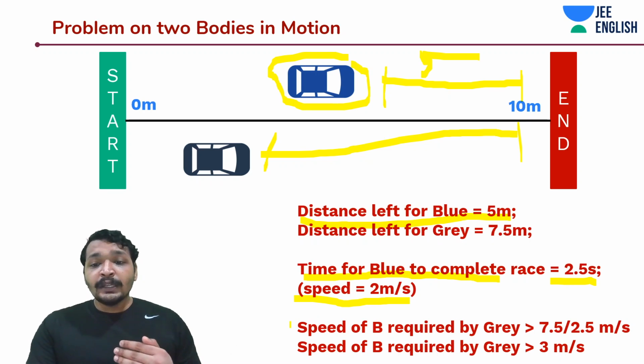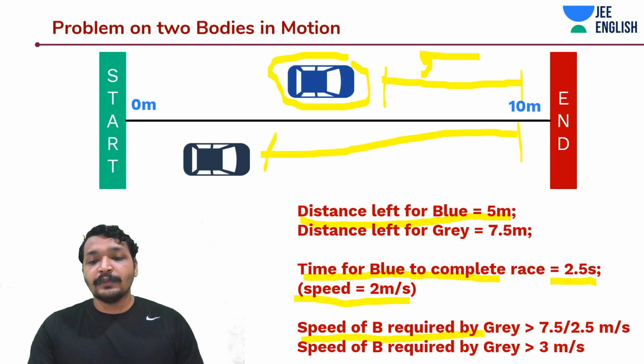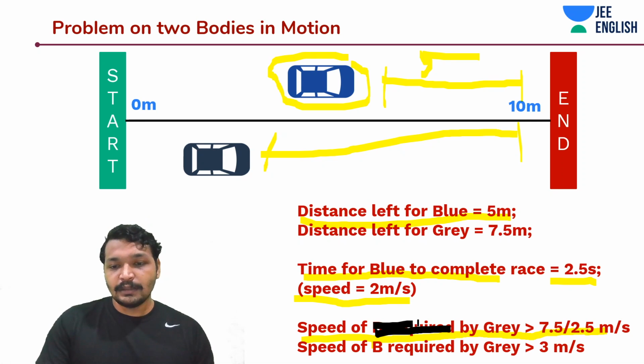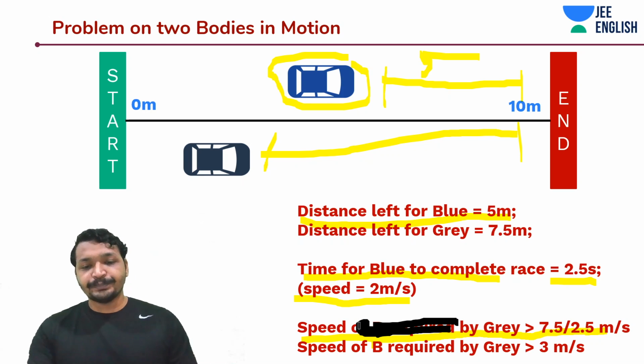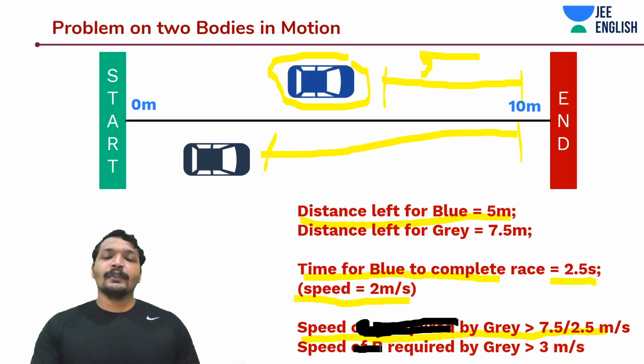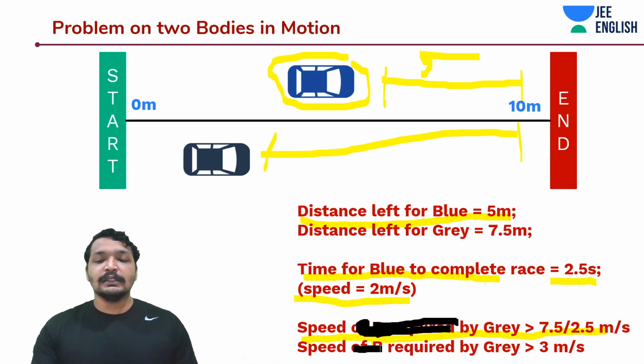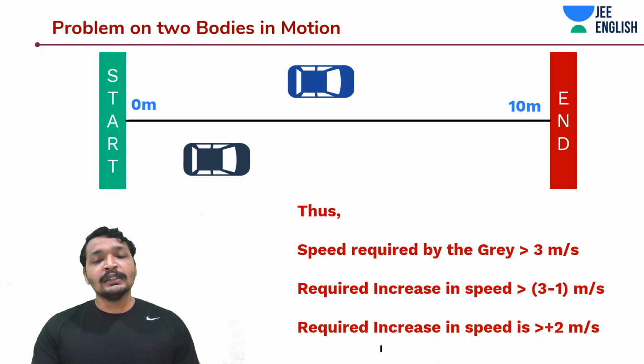Now the speed required would be 7.5 by 2.5, something greater than 7.5 by 2.5. The speed required by Gray to win this race should be 7.5 by 2.5. That would tell me what the speed of the Gray car should be to win this race. That is going to be greater than 3 meters per second.